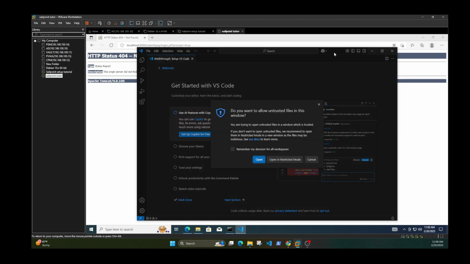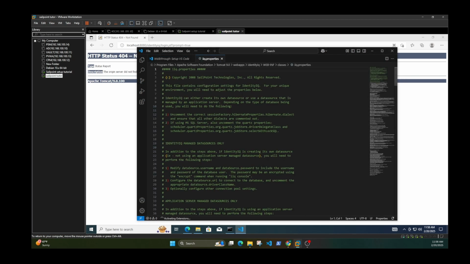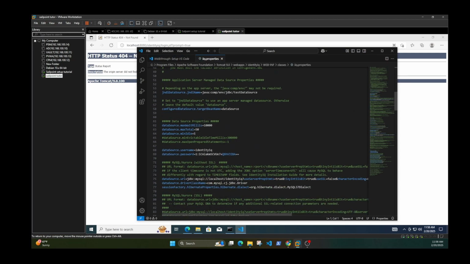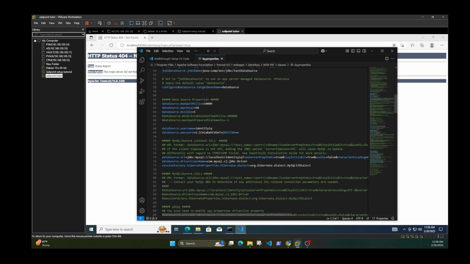So double click it, and it'll open up in Visual Studio Code. The username should be root, and this should be your password for admin.